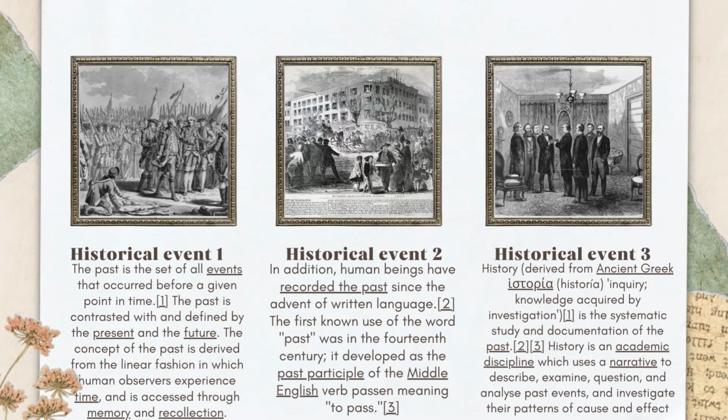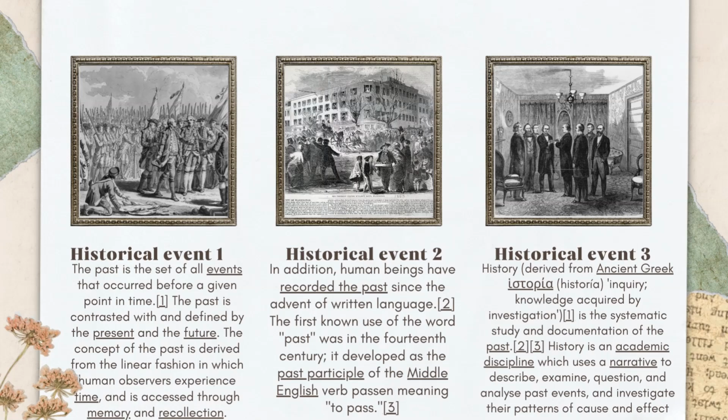Historical Event 2. In addition, human beings have recorded the past since the advent of written language. The first known use of the word past was in the 14th century. It developed as the past participle of the Middle English verb possen, meaning to pass. History, derived from ancient Greek historia, inquiry, knowledge acquired by investigation, is the systematic study and documentation of the past.